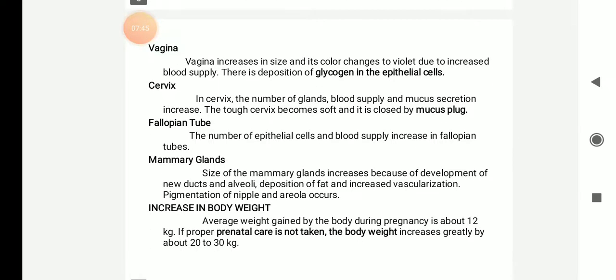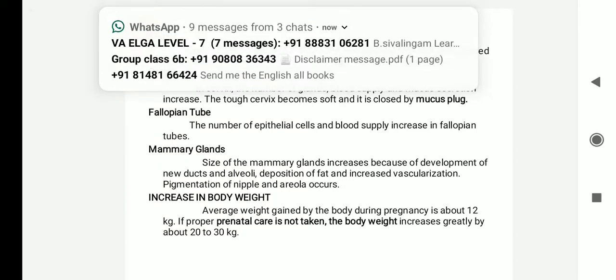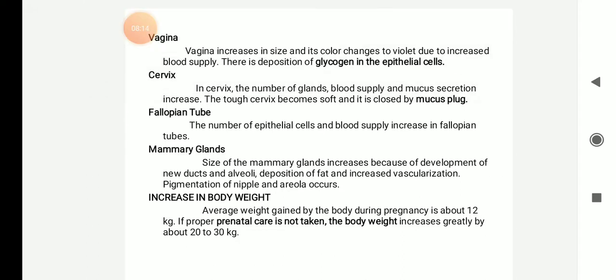Next is the vagina. The vagina increases in size and its color changes to violet. Due to increased blood supply, there is a deposition of glycogen in the epithelial cells of the vagina. Cervix: in the cervix the number of glands, blood supply and mucus secretion also increase. A tough cervix becomes soft and it is closed by a mucus plug. The cervix will be closed for protection purpose. Next is the fallopian tube. The number of epithelial cells and blood supply increases in the fallopian tube.